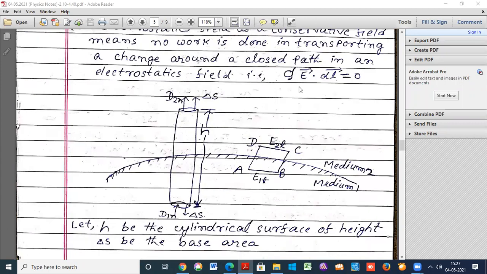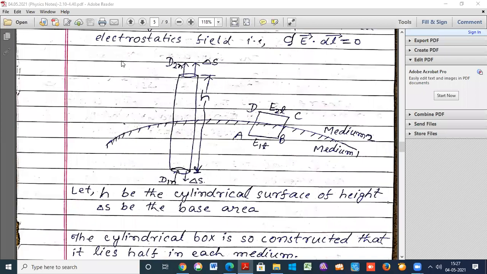According to both ideas, we draw medium 1 and medium 2 with the boundary between them, and place a cylinder whose height is h, where delta S is the base area of the cylinder and h the height of the cylindrical surface. Another surface is the rectangular path ABCD.